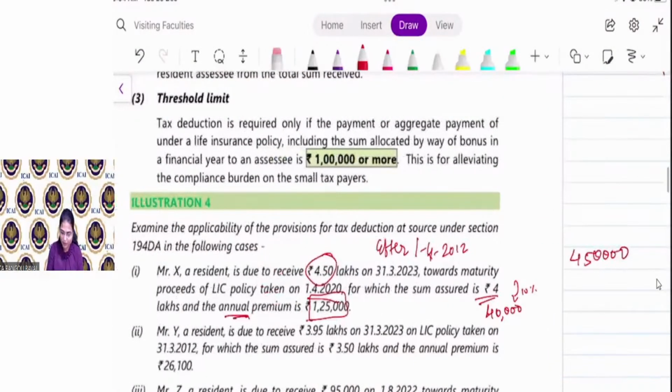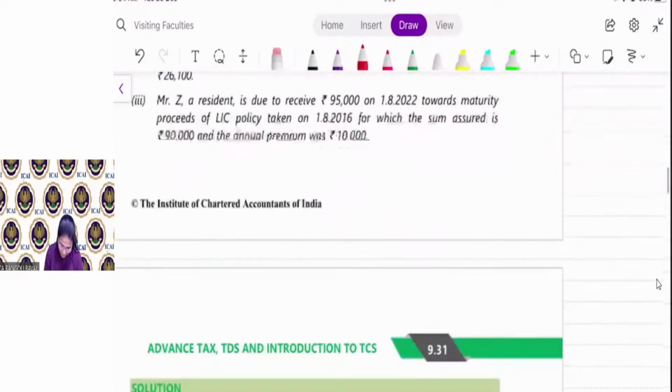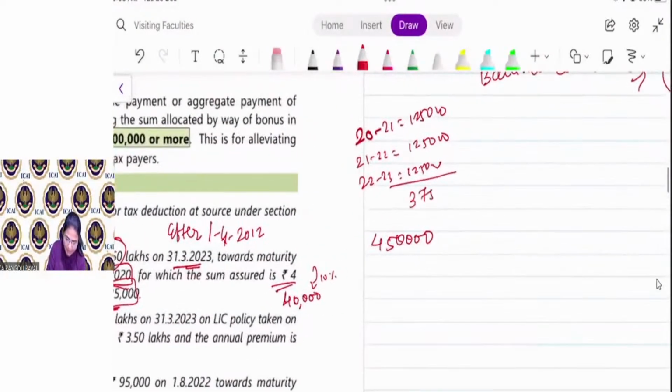Now, I am receiving maturity on 31st March 23 and I had paid an annual premium of 1,25,000 from the date of the policy, that is for 2020-21, 21-22 and 22-23. So I had paid premium for 3 years, and the total premium paid is 3,75,000.